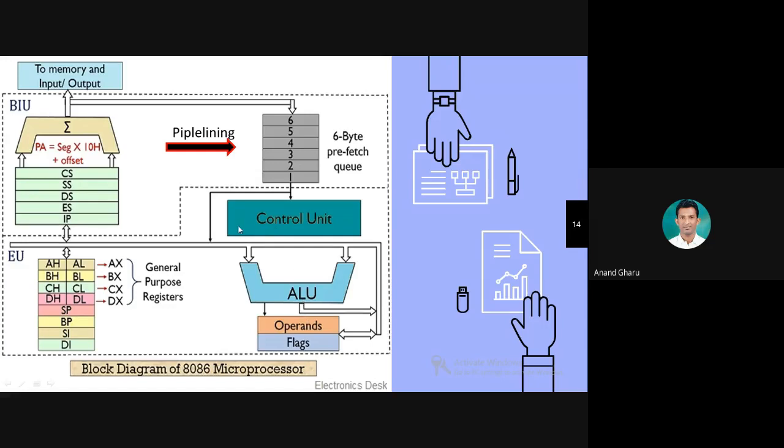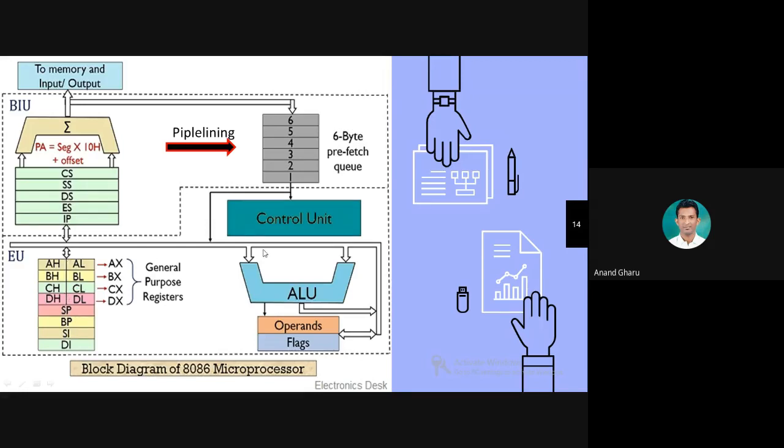But suppose the instruction consists of a register, any register, general purpose or special purpose, then before executing the instruction the ALU demands the actual value from the register. The actual values are stored in the general purpose register or special purpose register.